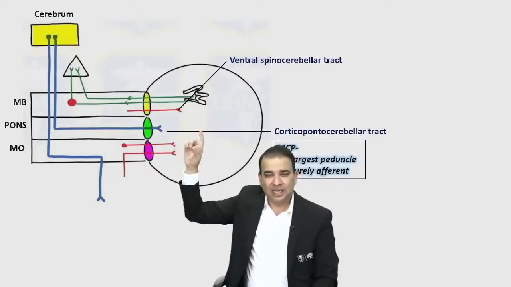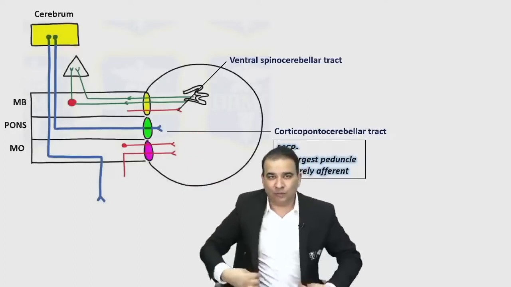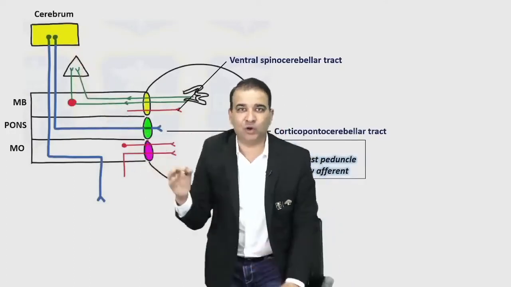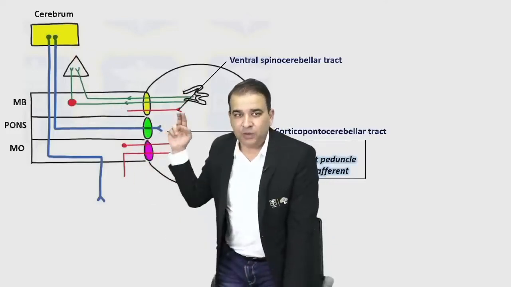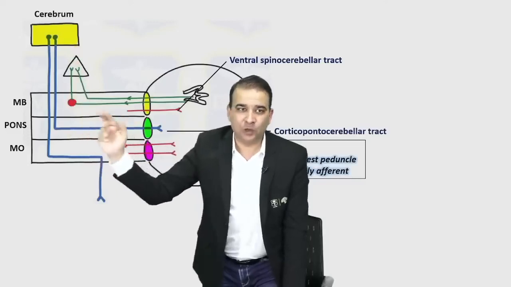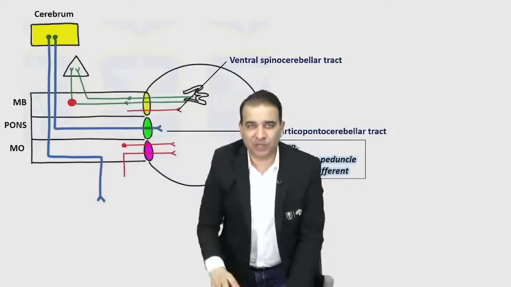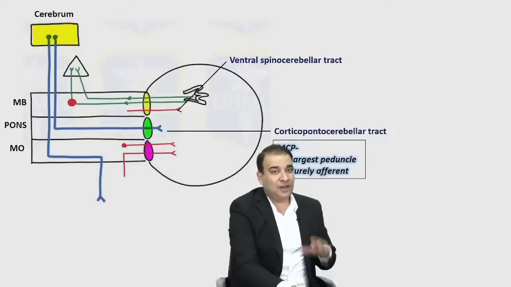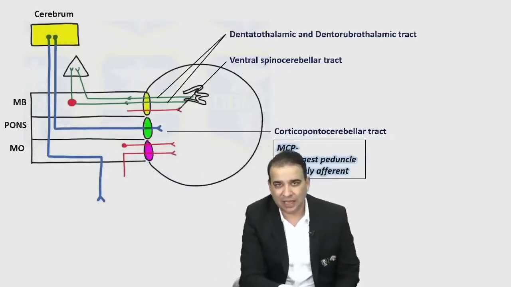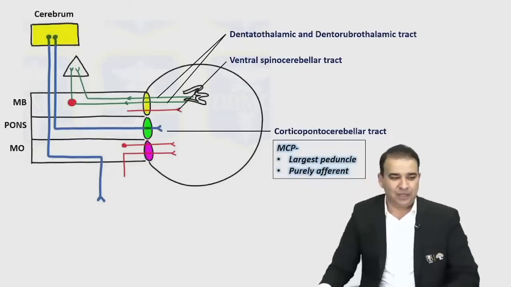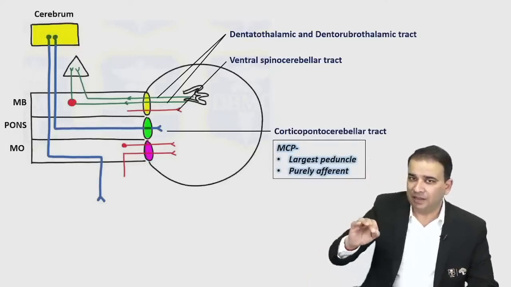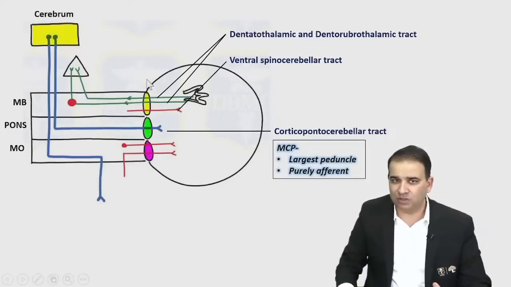Now dentato what, guys? Nothing can reach the cerebrum directly. You have to go to the thalamus first. So we have a dentato-thalamic tract which will go into the ventrolateral nucleus of the thalamus, and some are dentato-rubrothalamic, going through the red nucleus also. Then obviously they will be projected into the motor cortex as well. So the feedback coming from the cerebellum will come from the dentate nucleus. The tracts are called dentato-thalamic and dentato-rubrothalamic. So if you remember the dentato-thalamic and dentato-rubrothalamic tracts and the ventral spinocerebellar tract, these tracts from the superior peduncle,